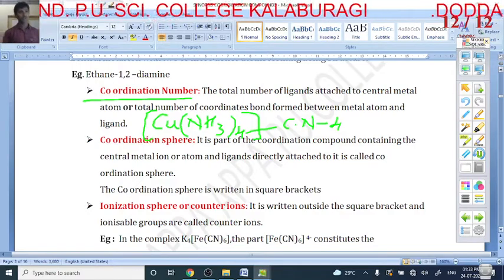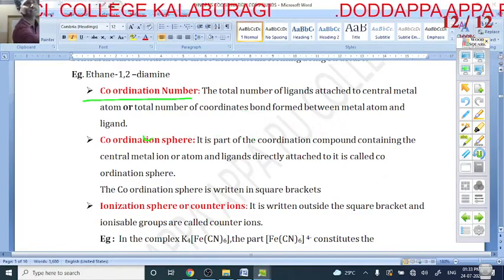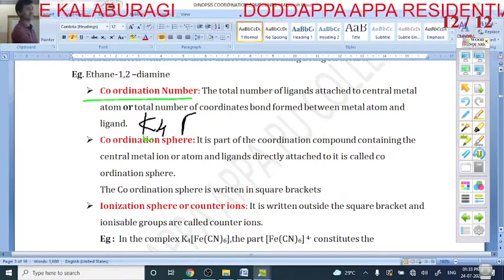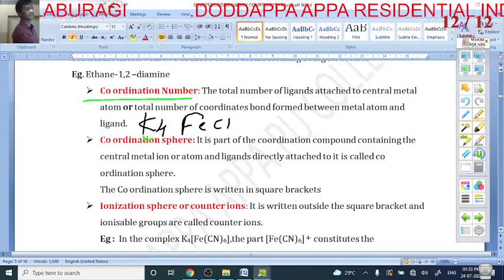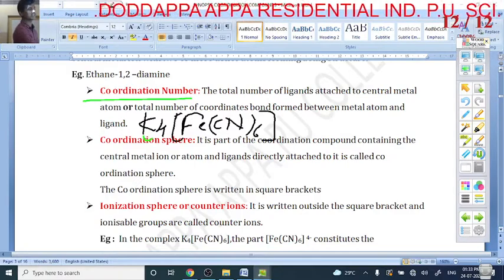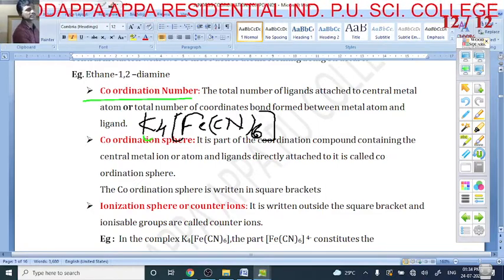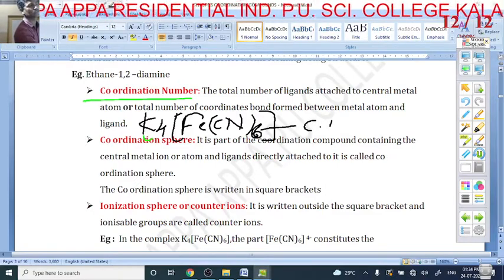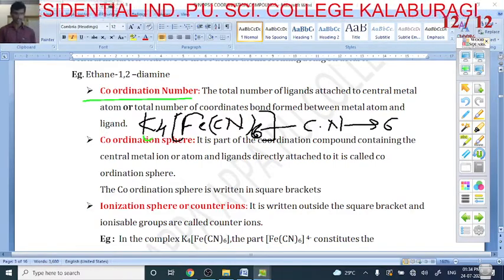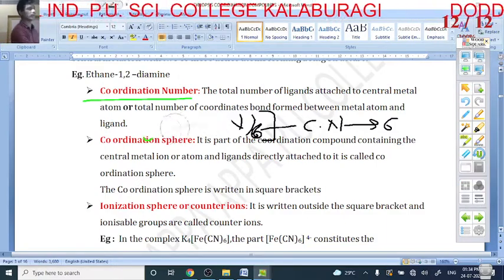Correct, my dear friends? And one more example. Now K4[Fe(CN)6]. So this is a complex. In this complex, cyanide is the ligand. How many ligands are attached? 6 ligands are attached. What is the coordination number? The coordination number is 6. Okay, my dear students.